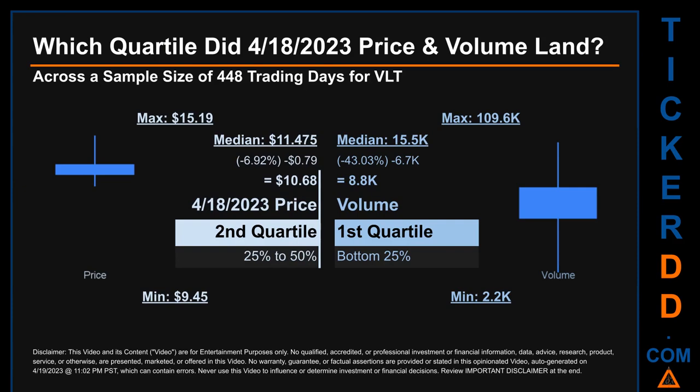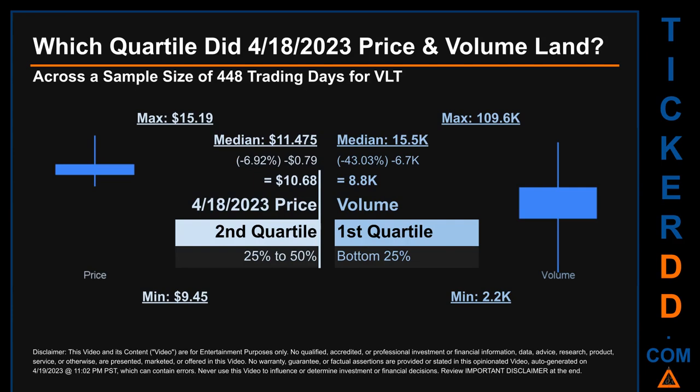Which quartile did April 18, 2023 price and volume land? Across a sample size of 448 trading days, the maximum end-of-day price for VLT was $15.19 while the minimum was $9.45. Within that price range, April 18, 2023 price, of $10.68, landed within the second quartile, putting it within the 25% to 50% range of all sampled end-of-day prices. The day's volume landed within the first quartile, at the bottom 25% of all sampled daily volume, which saw a max daily volume of 109.6 thousand and a minimum of 2.2 thousand.